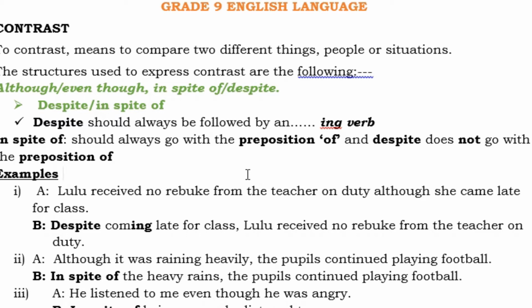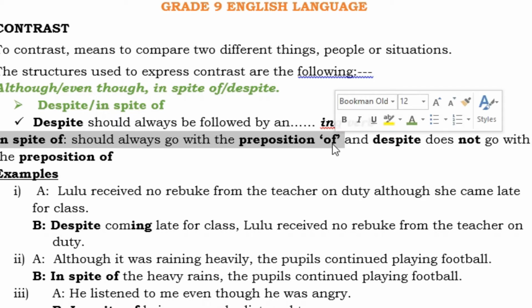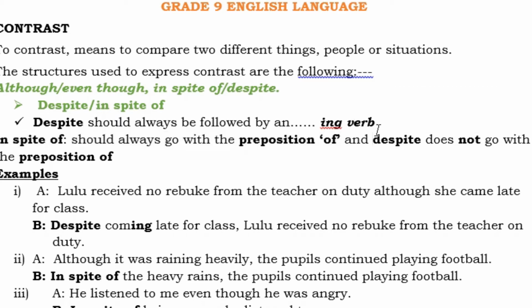Despite walking slowly, he reached the market in time. In spite should always go with the preposition of. And then we say despite does not go with the preposition of. Remember this one. Despite does not go with the preposition of.